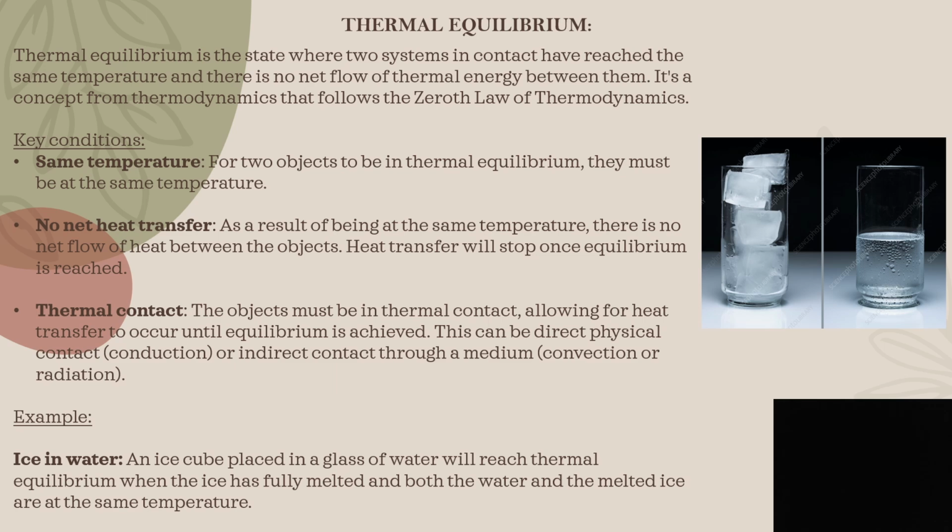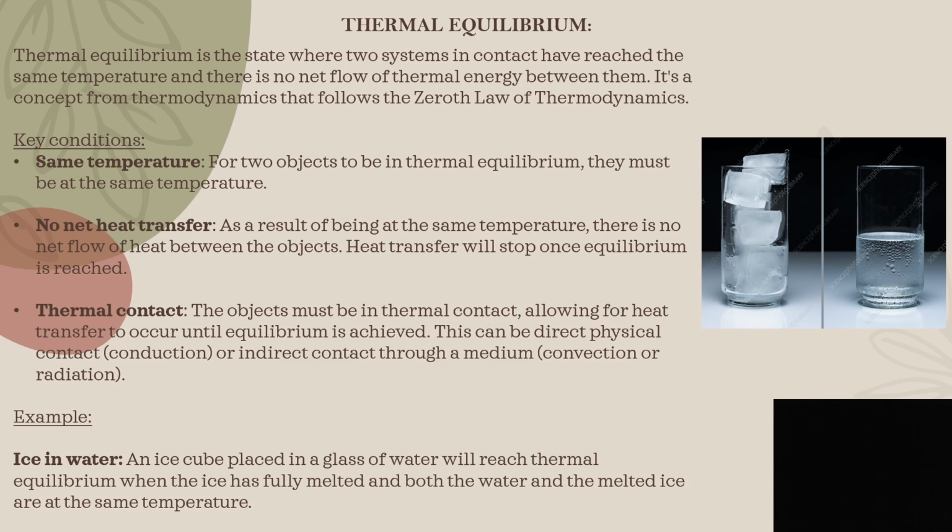Third, thermal contact. The objects must be in thermal contact with each other to allow transfer of heat until the equilibrium is achieved. This transfer of heat can be direct, which is through conduction, or indirect, which is through convection or radiation. Let's take an example of ice and water.